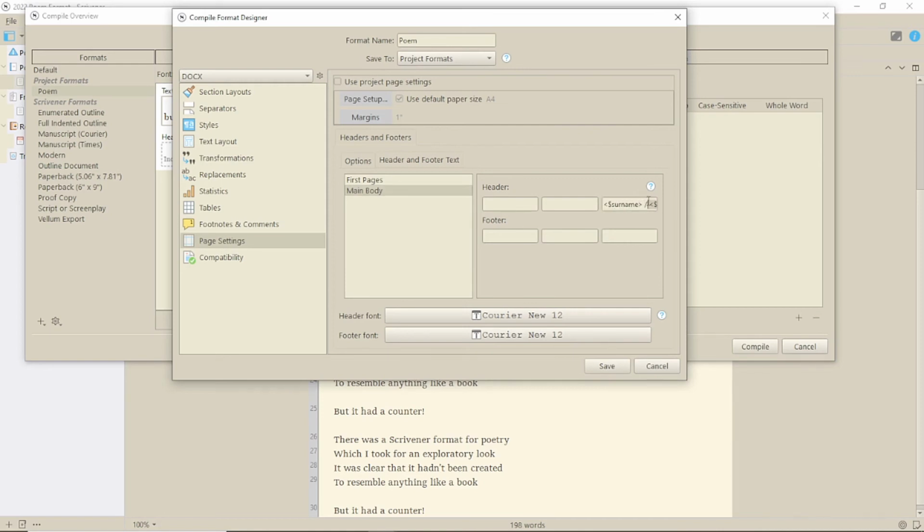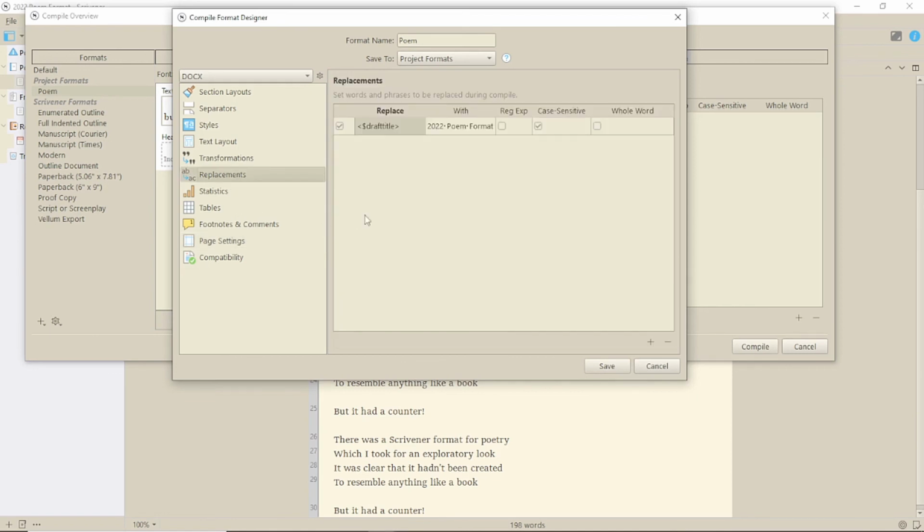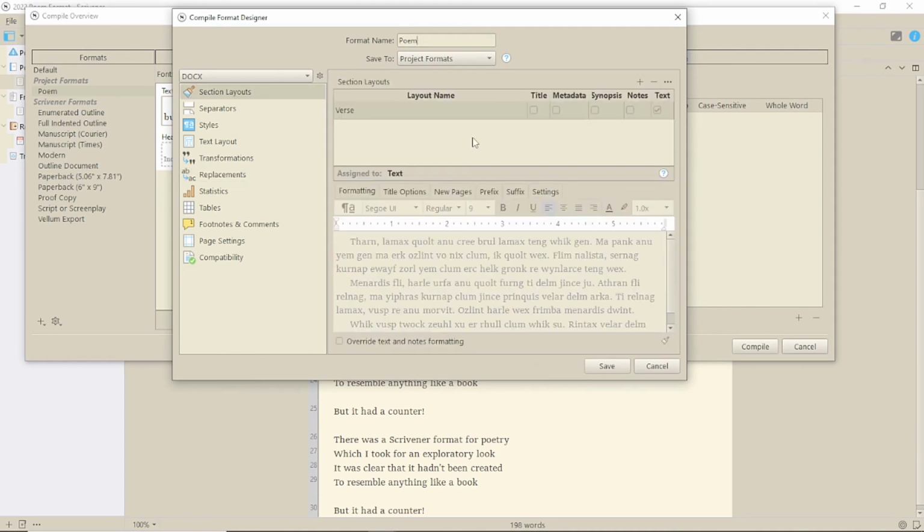Copy that and either use the replacements box in this Poem Compile template, or in the main one we saw earlier. Paste the code into the first column, and in the second, type the title of your poem. Also check that box for case matching. Then it'll work. What I would suggest you do if you're going to use this a lot is to make the change in the actual Poem Compile format and save it as a My format. That way it'll be listed in every project you open with the right settings.